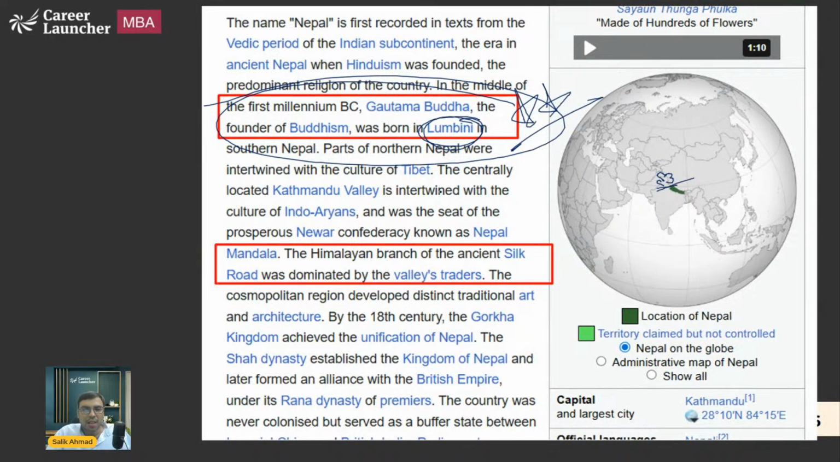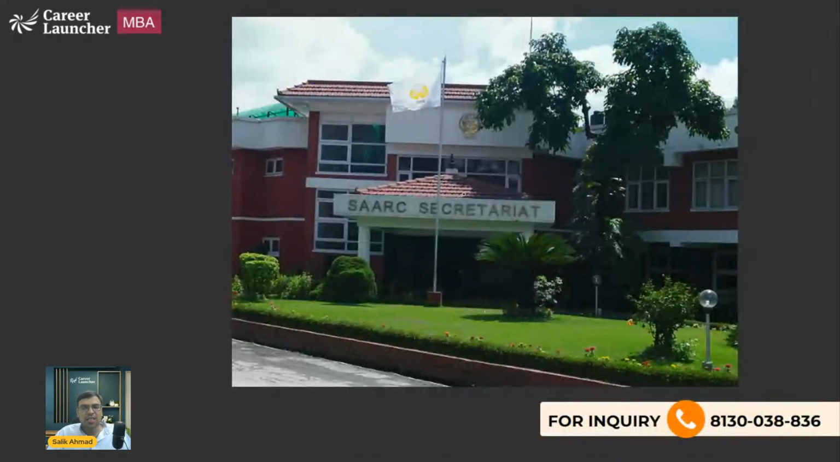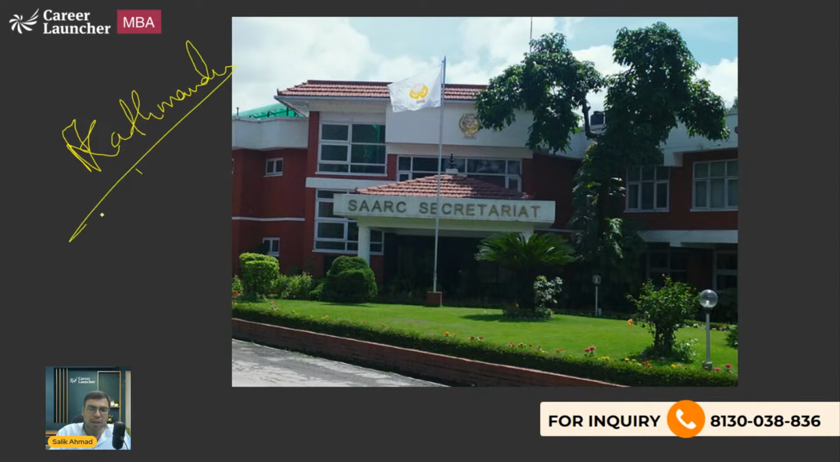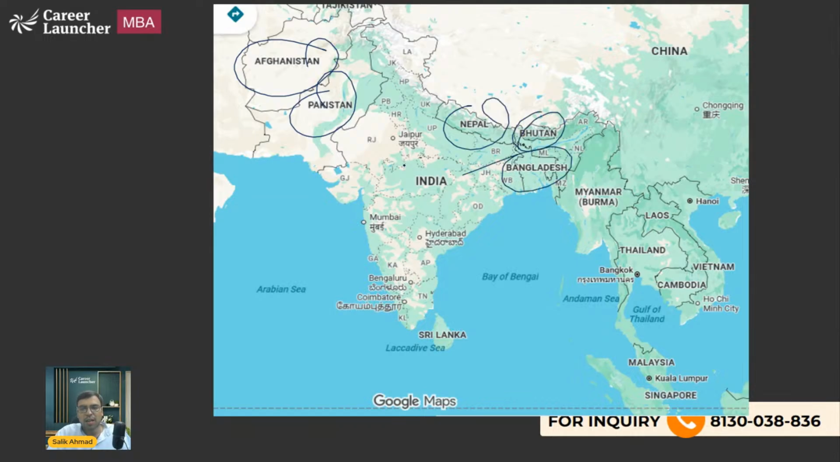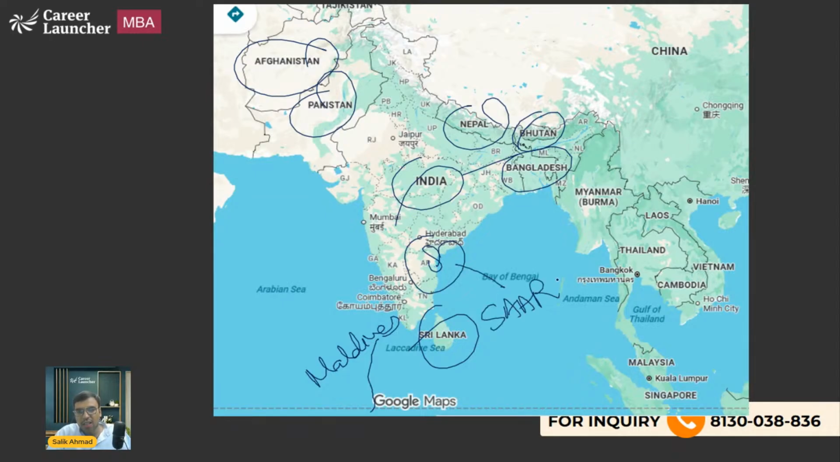Yes, this is our map. Okay. This is the SAARC Secretariat. You will find it in Kathmandu, Nepal. I'm sure you are aware of the SAARC countries, South Asian Association for Regional Cooperation. They comprise Afghanistan, Pakistan, Nepal, Bhutan, Bangladesh, India, Sri Lanka, and Maldives. So these are the 8 SAARC countries, and it is headquartered in Kathmandu in Nepal.